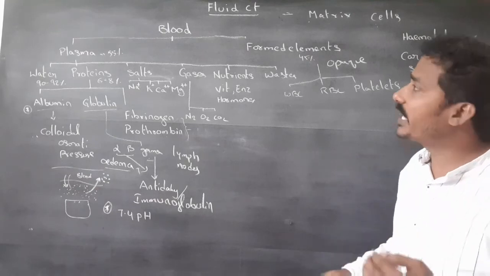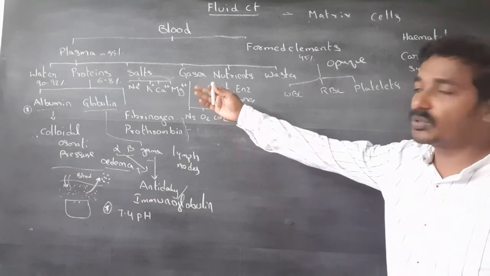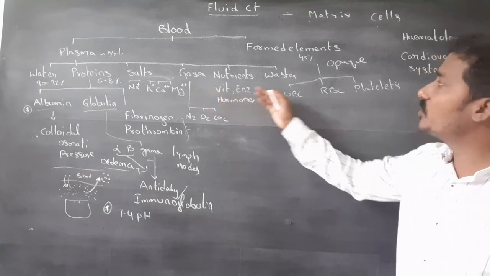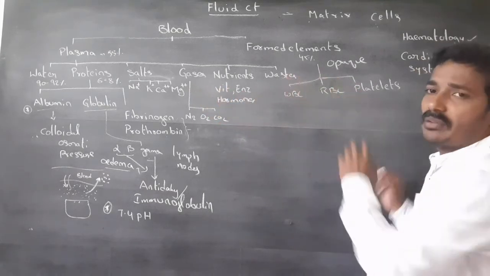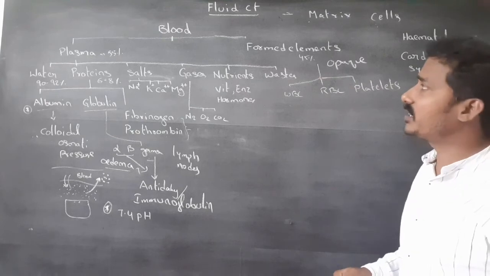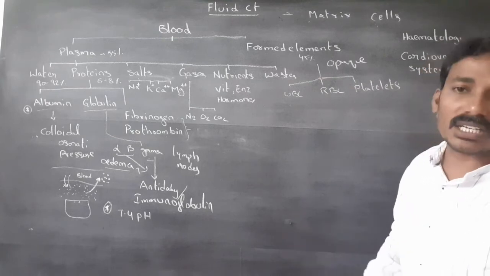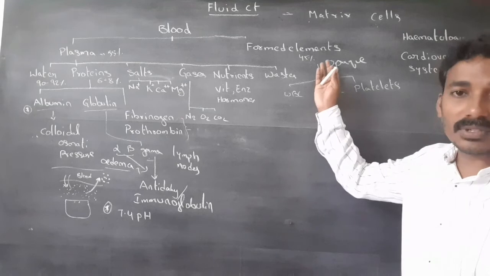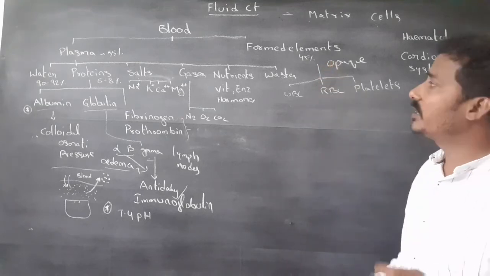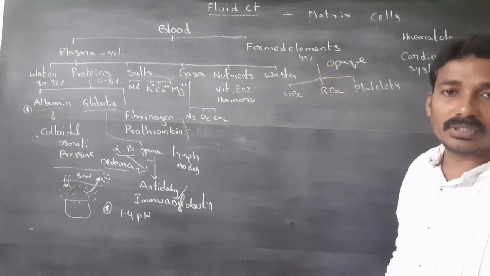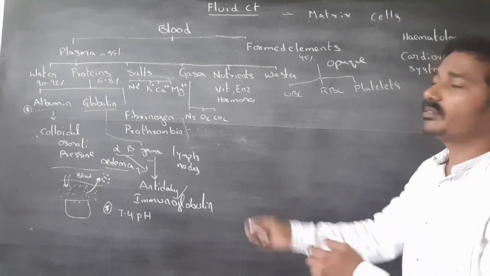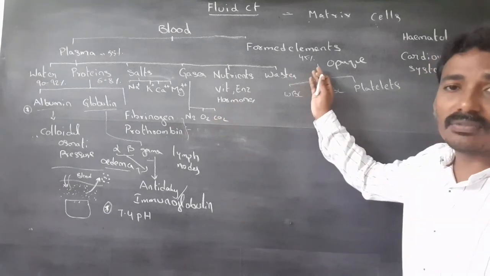They come to lie in the plasma, so these are called formed elements. Formed elements are not derived from plasma.